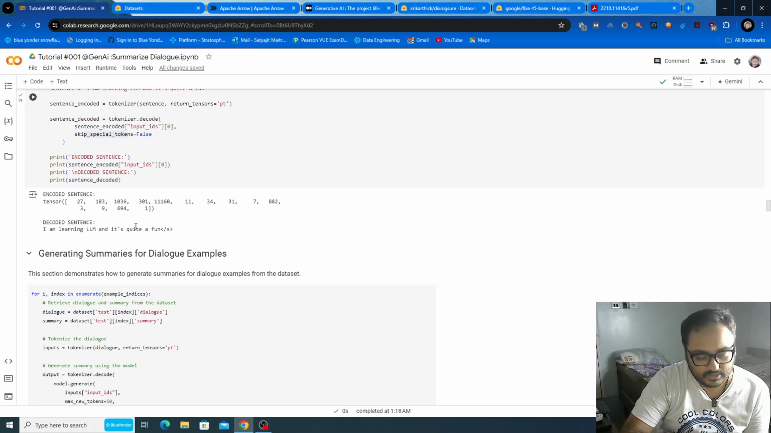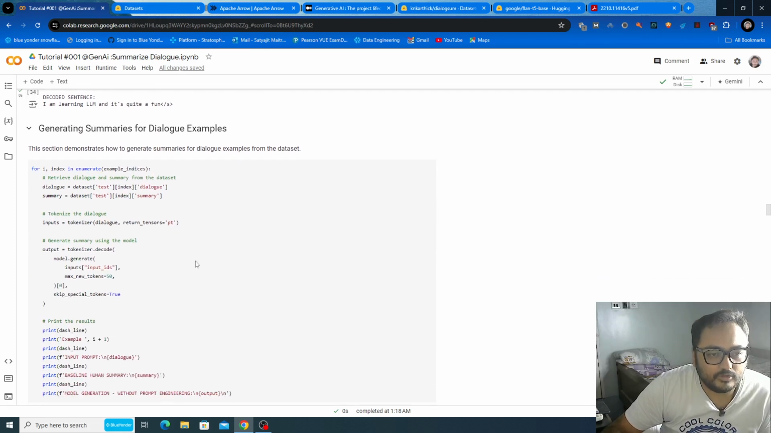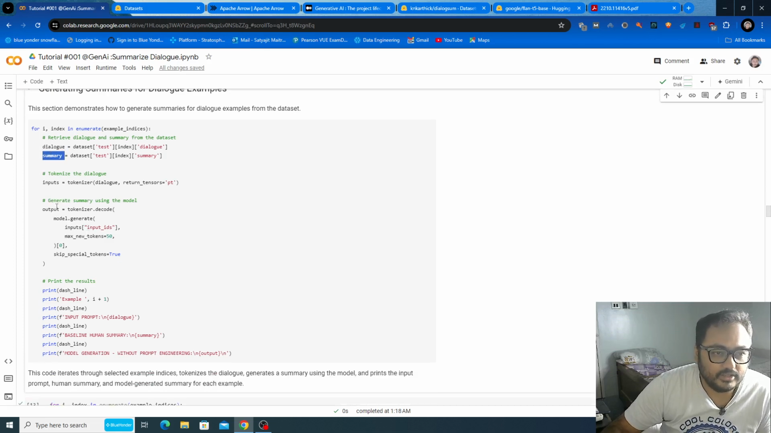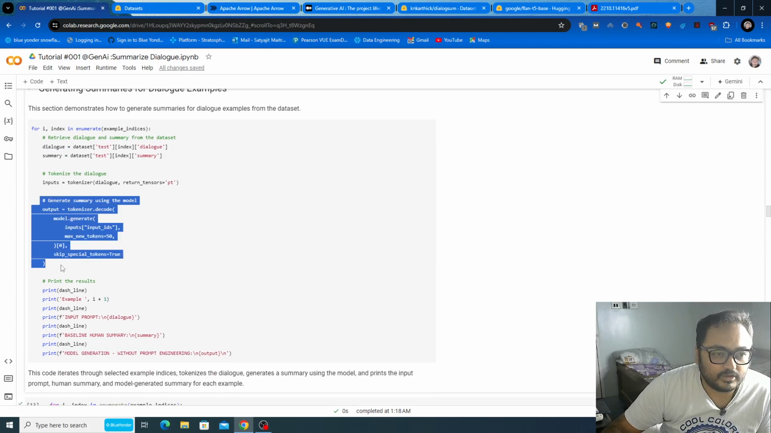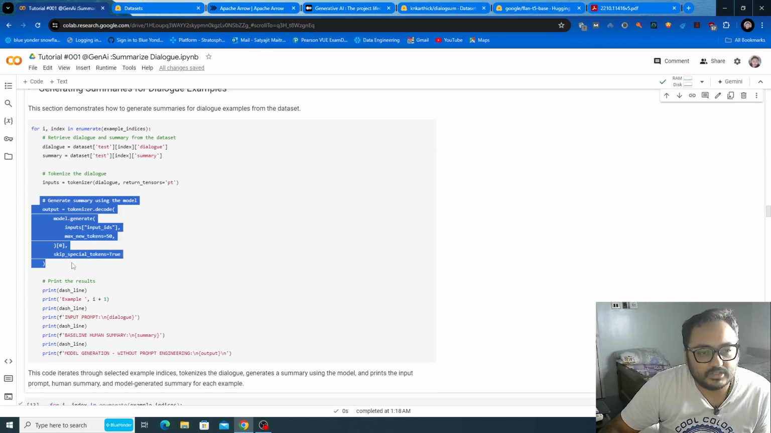Okay, now moving ahead. Once all of this is done, that means you have understood what tokenization is, how to use it, and you have imported your data set and model. Now you are going to perform the actual task, summarization of your dialogue. First, we are not going to use any prompt. We will plainly pass the text, the dialogue, and see what your LLM model is predicting. This is the code for your prediction or output generation.